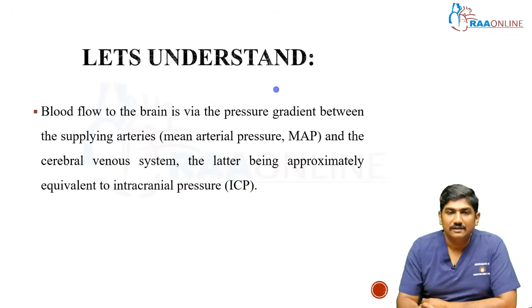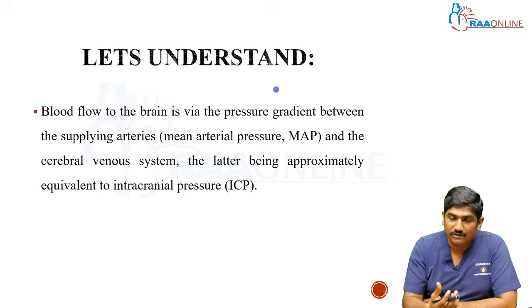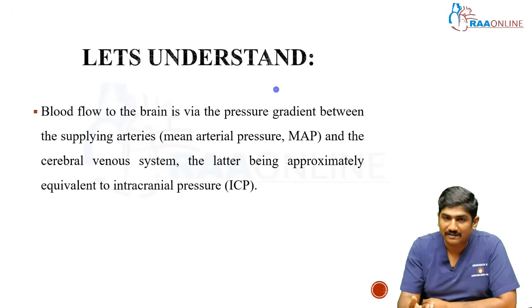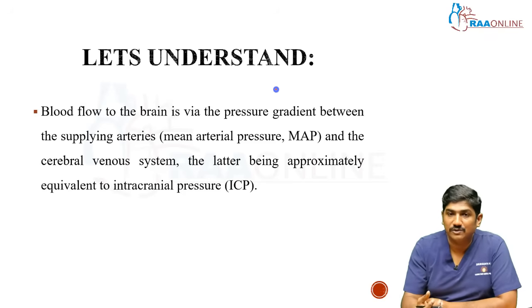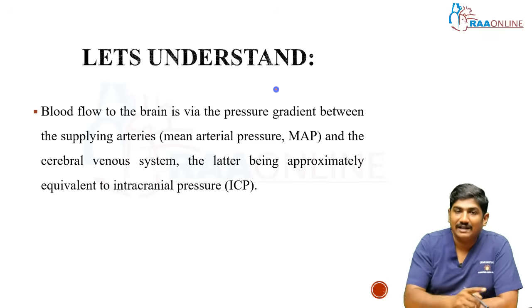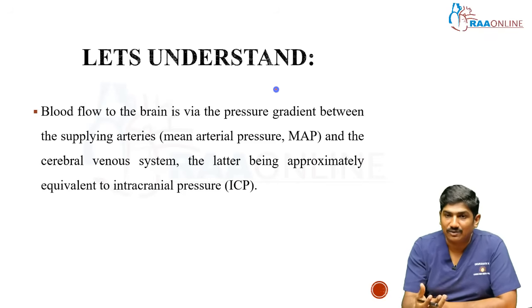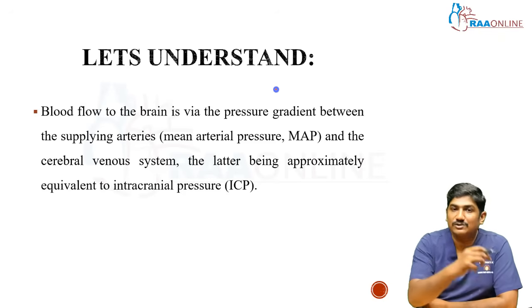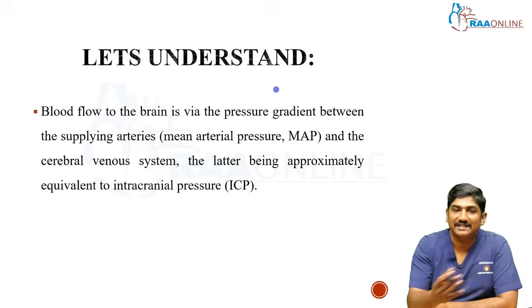So let's understand this. The blood flow to the brain is via a pressure gradient. The entire circulatory system in your body itself is a pressure gradient mechanism. The blood flows from the higher pressure towards the lower pressure, right? So from the left ventricle with the pressure of 120, the systolic BP shoots, and it gets carried towards the body, and ultimately in right atrial diastole, it is going to be at a negative pressure. So from a positive pressure, it circulates and goes towards a negative pressure. Any movement of fluid is based upon this pressure gradient.